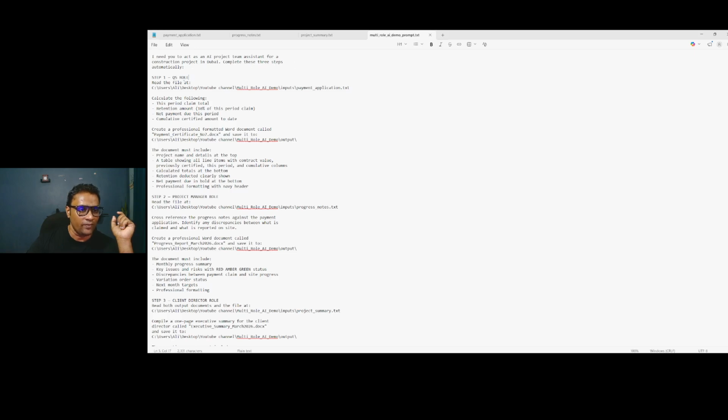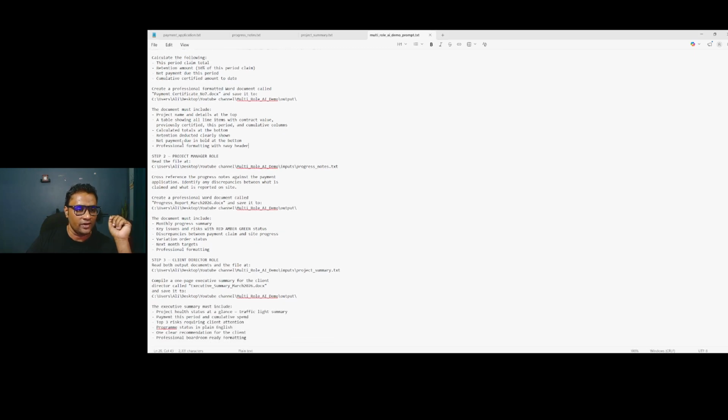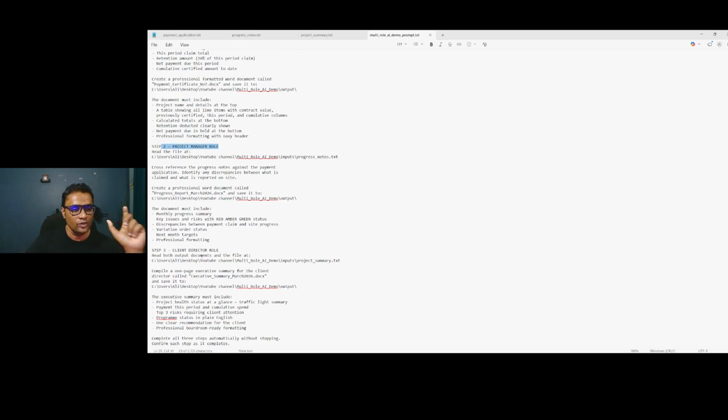Step 1, QS role. He has to perform as a QS, Claude Cowork, and do all the tasks using the payment application, and then prepare a payment certificate document. Step 2, project manager role. After that, using his document, he will work as a project manager. Third one, client director role.